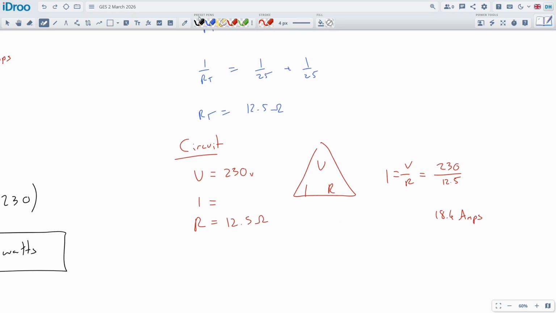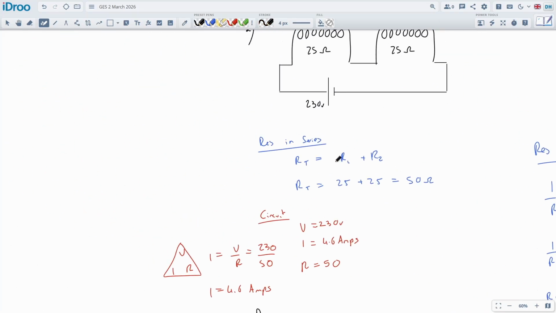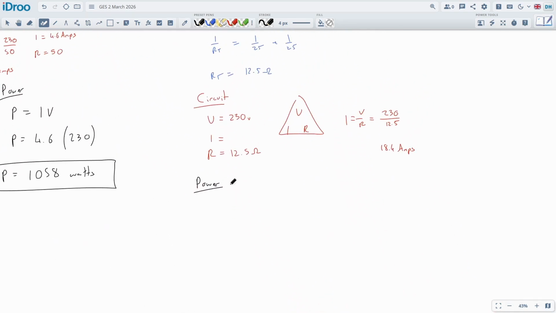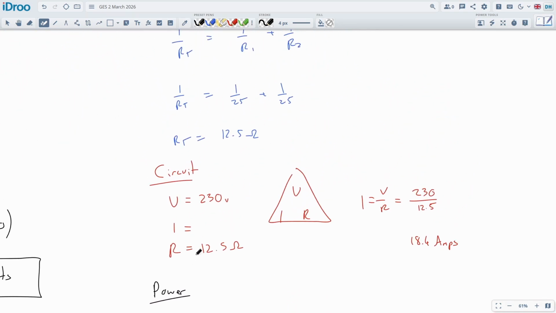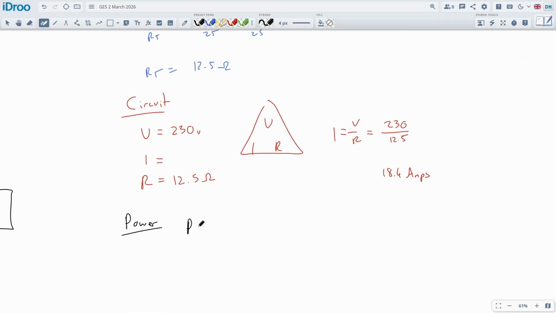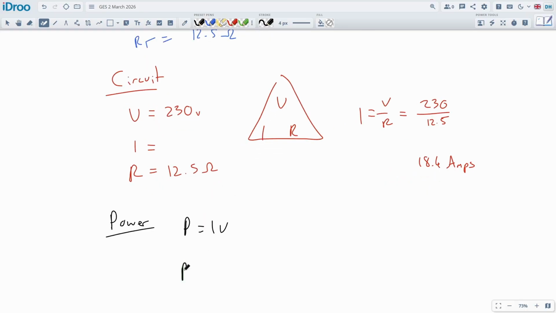We're going to use that amperage to calculate the power consumption, because the question asks for power up here, doesn't it? It says calculate the power output. We do the power output of the whole circuit, including the cables and everything. We don't care about those cables really. So power P is equal to IV. What I'm trying to say is you don't have to break it down into individual components like we do on some questions. So the current is 18.4.